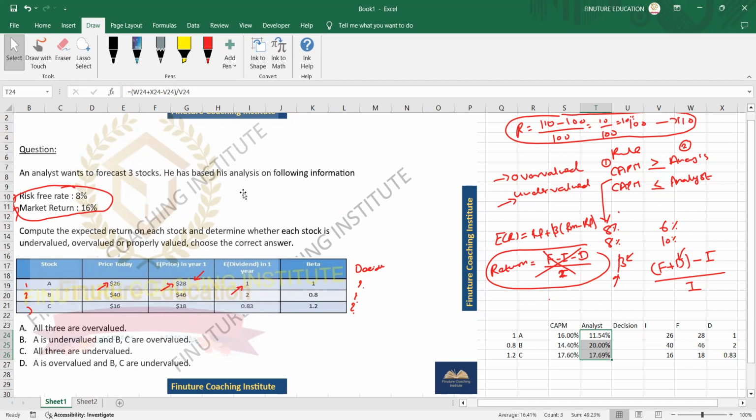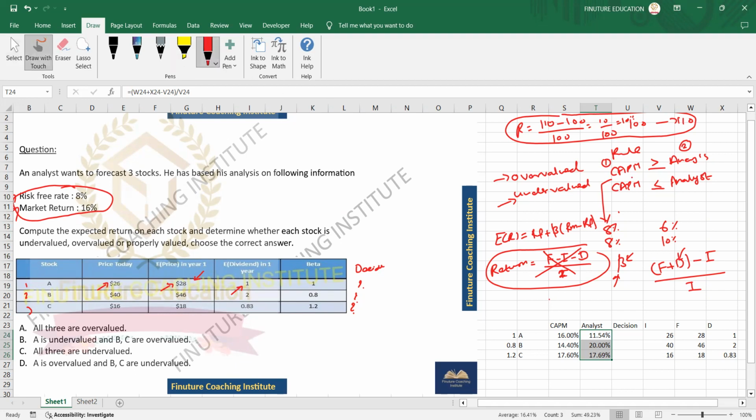Say you invested 26 and your final stock price is 28, but you also receive a $1 dividend. That is also a gain, so your final gain would be increased by your dividend amount. Does it make sense? Yes, it makes sense.